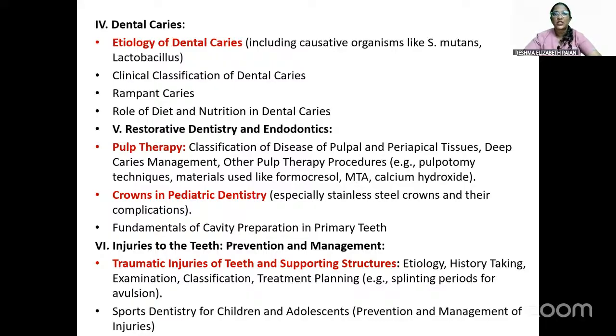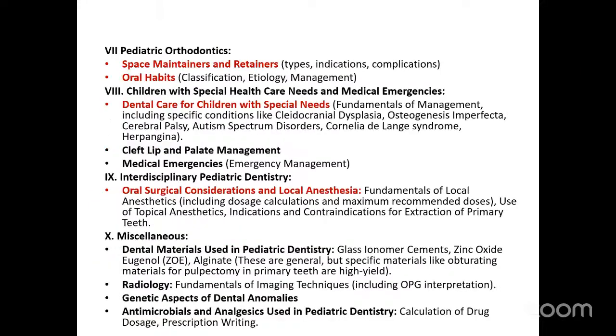Next comes injuries to teeth, the prevention and management. So the traumatic injuries of teeth and supporting structure, etiology, history taking, examination, and also the splinting time periods, management, sports dentistry in children. This all comes under injuries to teeth. Next is pediatric orthodontics.